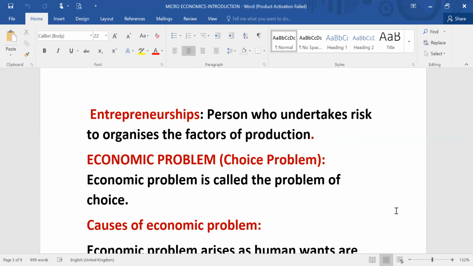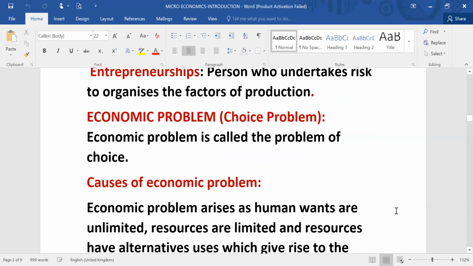First thing is that human wants are unlimited. Once one want is satisfied, then we want another. One after the other, the wants are there. Once one desire or demand is satisfied, another pops up, and one after the other we have to fulfill the desires or needs of the people or of ourselves.